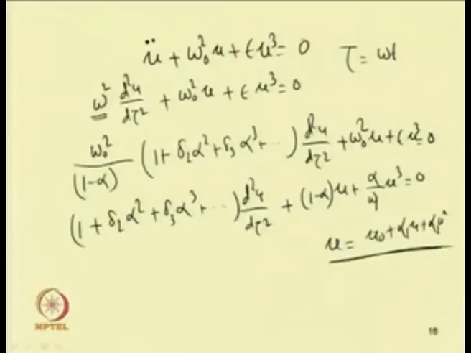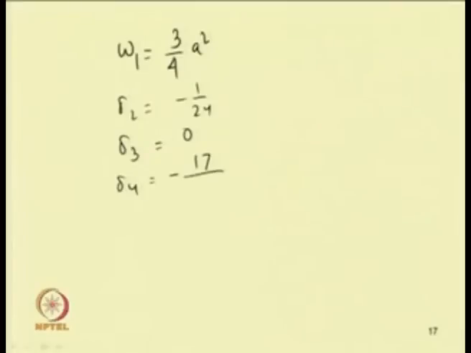By writing u in this form, one can obtain this equation. In this case one will obtain omega 1 equal to 3 by 4 a square, delta 2 equal to minus 1 by 24, delta 3 equal to 0, delta 4 equal to minus 17 by 13824.